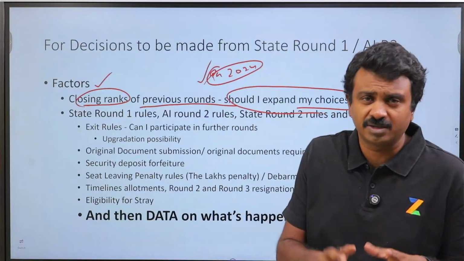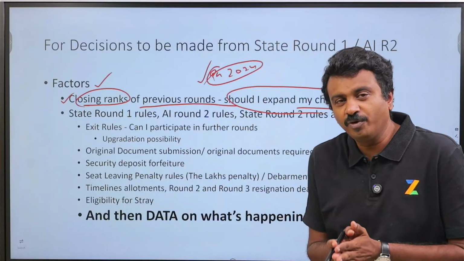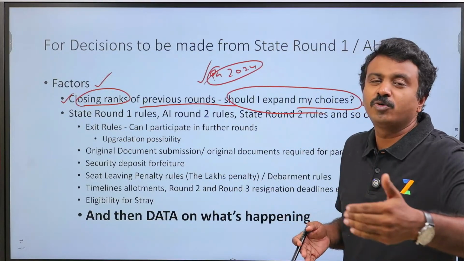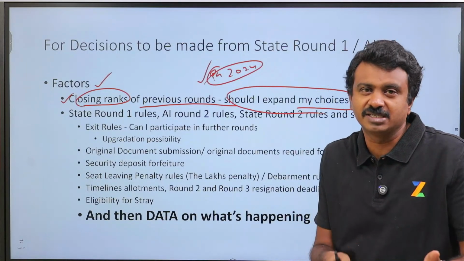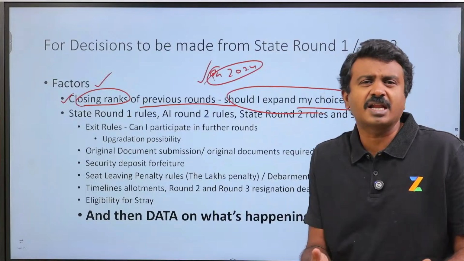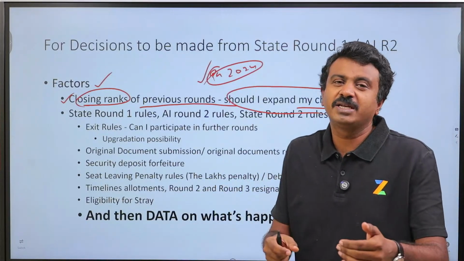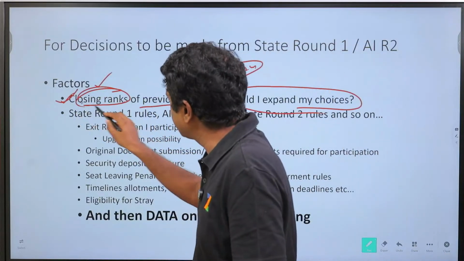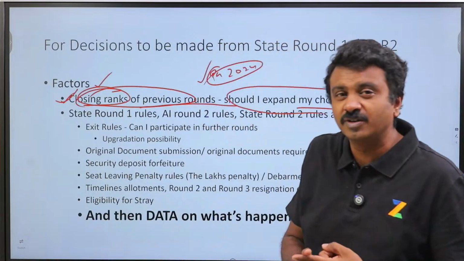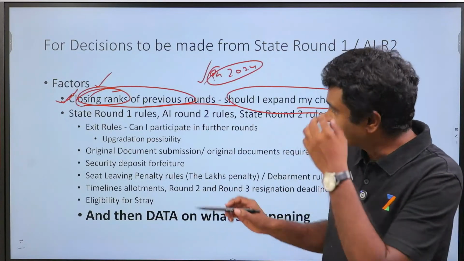Around 6-7 of your videos we would have mentioned that. But let us say you missed out and now you feel that, okay, I could have included an anesthesiologist choice. I stopped with pediatrics assuming that this is how it will happen. This time there has been a slight negative shift. It may be compensated in later rounds, but there has been a negative shift. Should I include anesthesiology in the next round? So closing ranks of previous rounds make a difference in terms of recalibrating, relooking at what you have done and whether it is right or not.